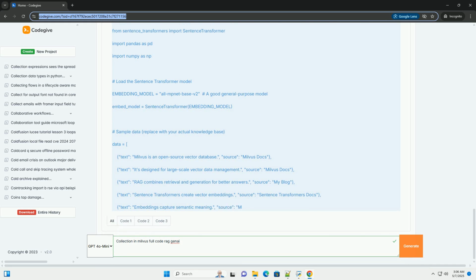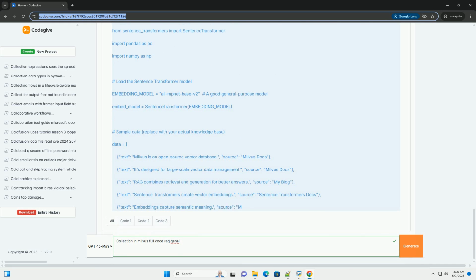Milvus offers various indexing algorithms. Here, we'll use IVF_FLAT, a common and efficient choice for many scenarios. Other options include HNSW, ANNOY, and PQ. Choose the best index based on your data and performance requirements.